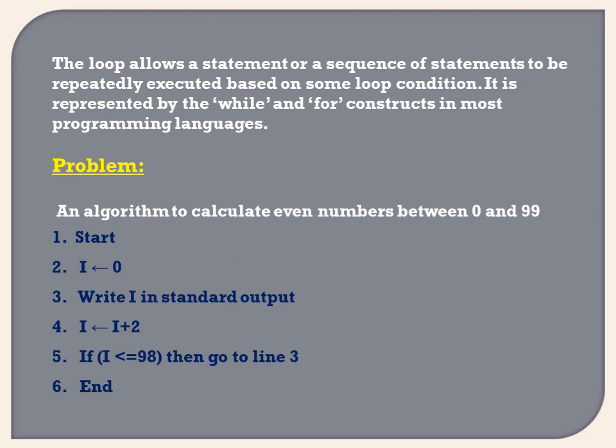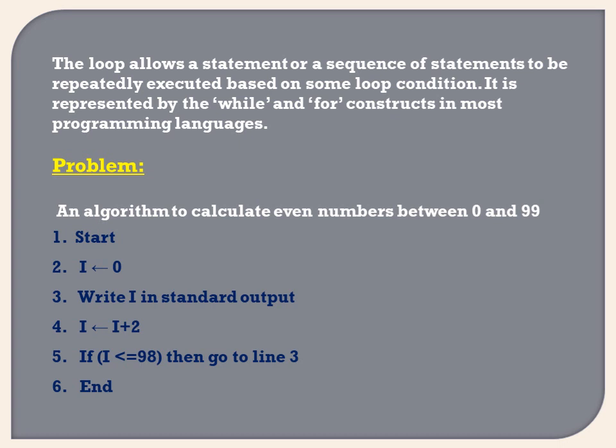Now see that the loop allows a statement or a sequence of statements to be repeatedly executed based on some loop condition. So depending on the loop condition you provide, that particular statement is going to repeatedly execute. It is represented by the while and for constructs in most programming languages. This type of situation is where we use a looping algorithm. The problem is: an algorithm to calculate even numbers between 0 and 19.